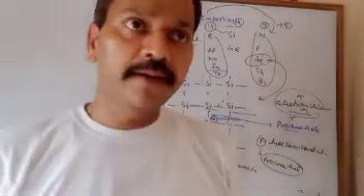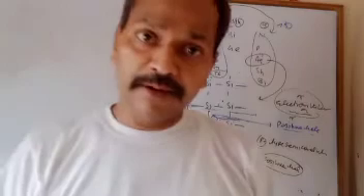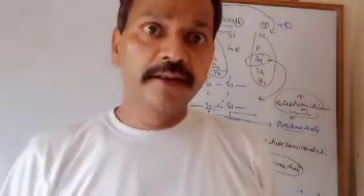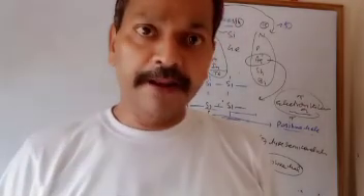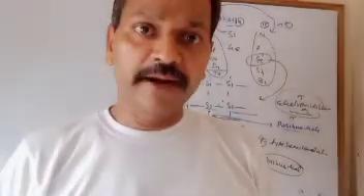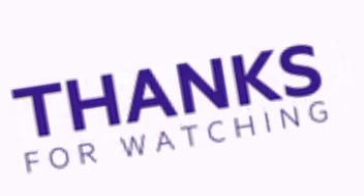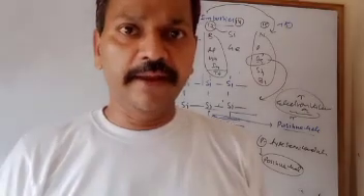Now the next topic we will take is magnetic properties in solids. This is also very important. It is categorized into 5: paramagnetic, diamagnetic, ferromagnetic, antiferromagnetic, and ferrimagnetic. Okay, see you in the next video. We will take this up in the next video. Okay, next.